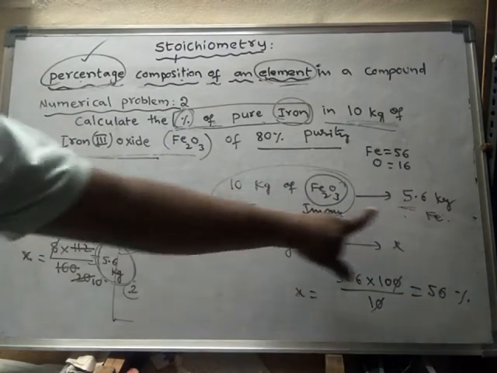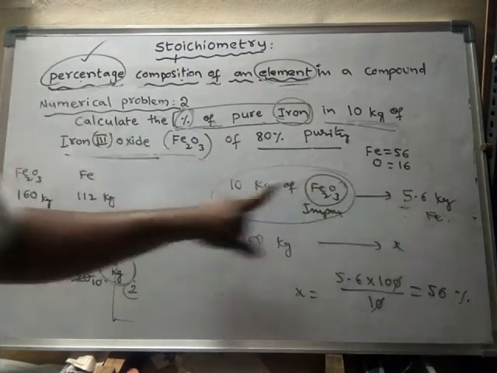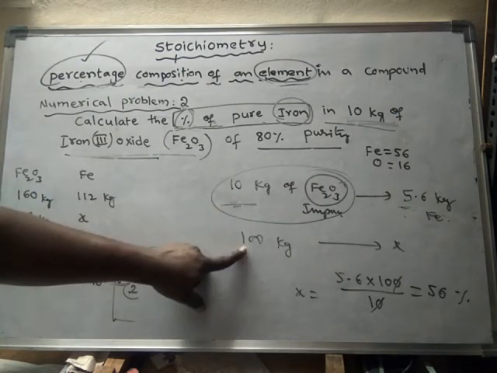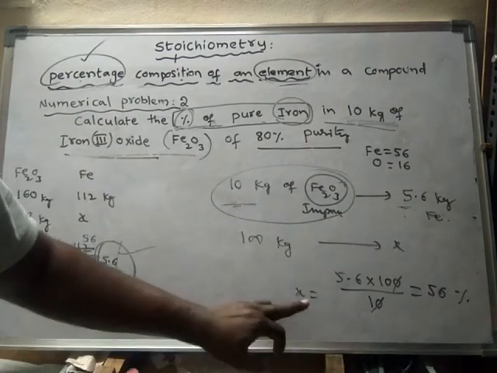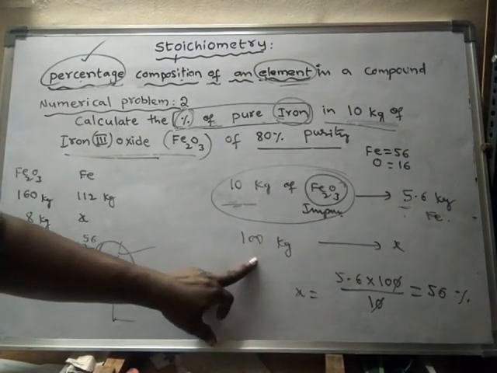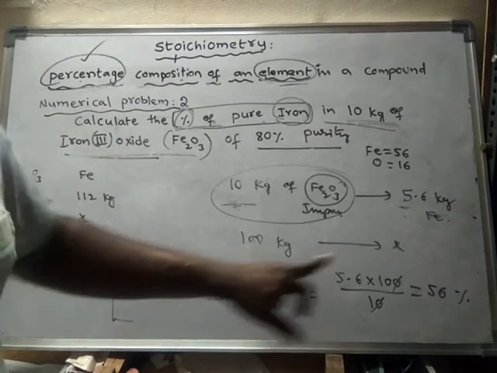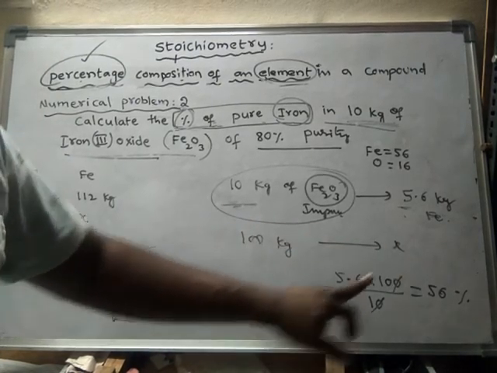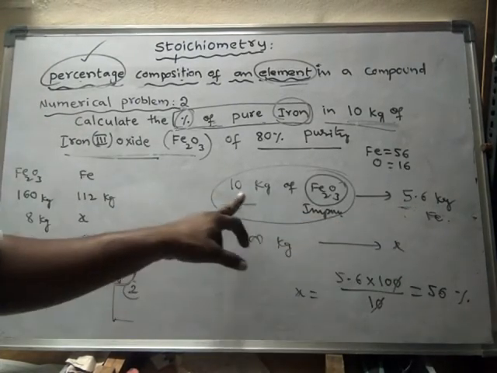So we have to convert that weight into percentage. This much weight is present in 10 kg, so in 100 kg how much weight will be? Per 100 means percent. The percentage of iron will be this one into this one divided by this one.